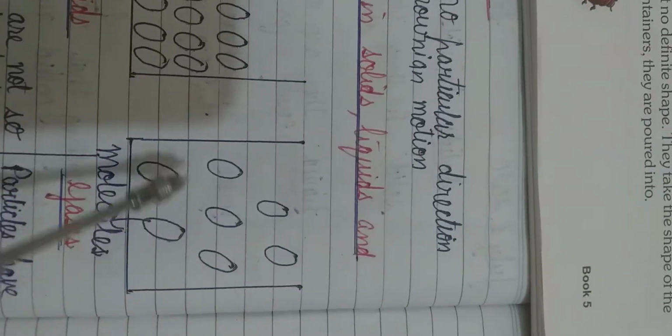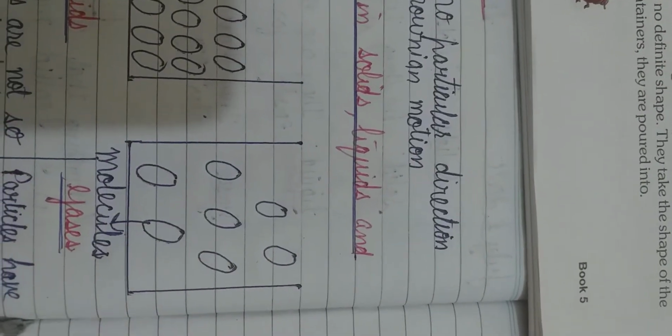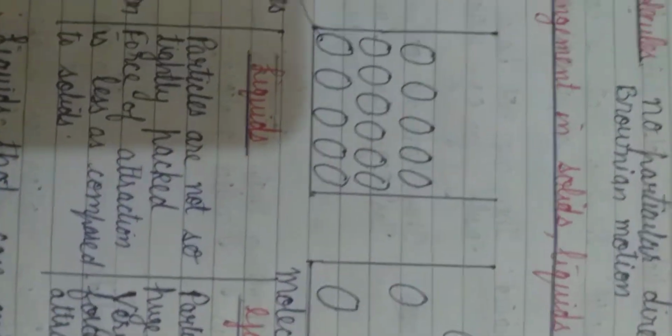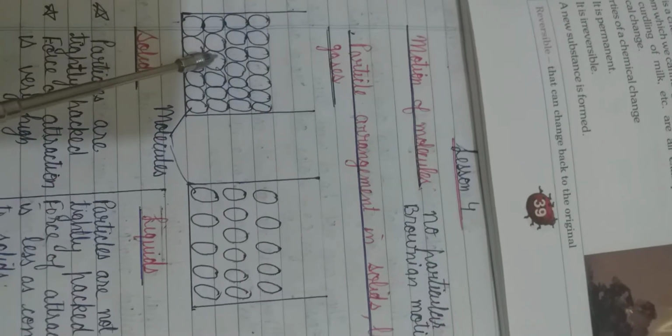Moving on to gases. The molecules of gases have a large space between them. You can see the figure. There is a large space between the molecules of a gas. That is why you can smell a gas from a distance, because the molecules have a large space between them. So this is the arrangement of molecules in solids, liquids and gases.